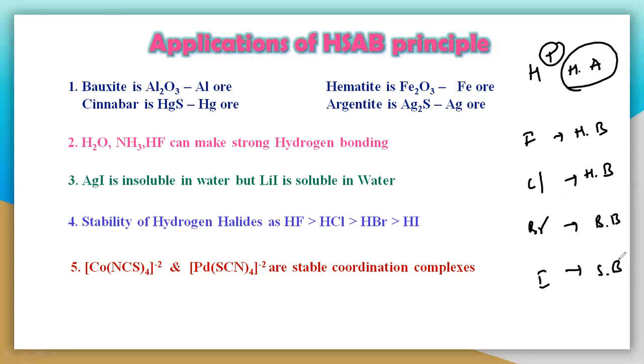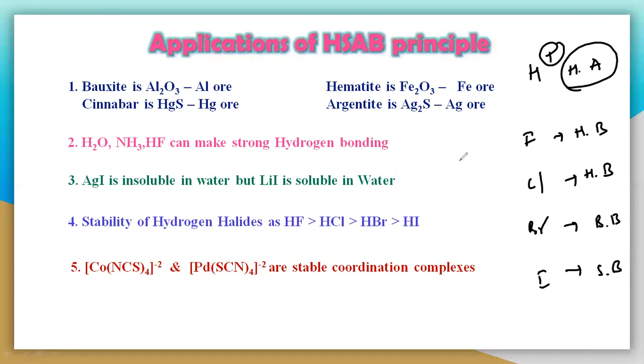From top to bottom, the size increases. Then polarization can happen easily here. That means the softness increases from top to bottom, like hydrogen to cesium. Cesium is very soft, it can easily polarize. Even iodine is very soft because of its large size.